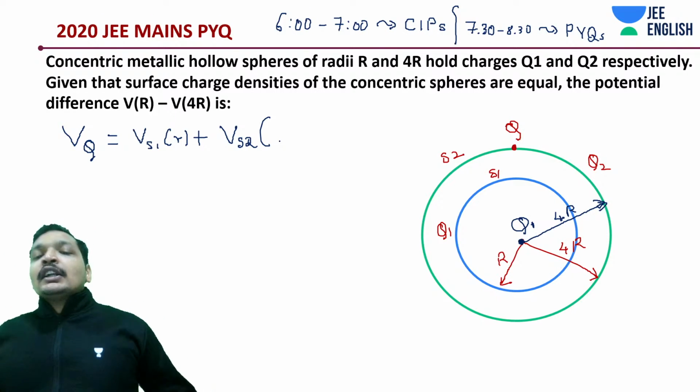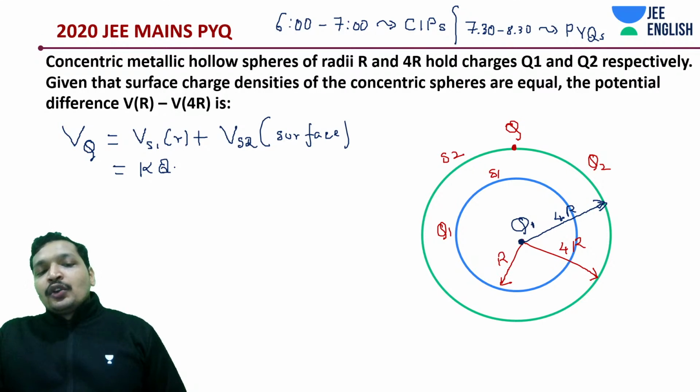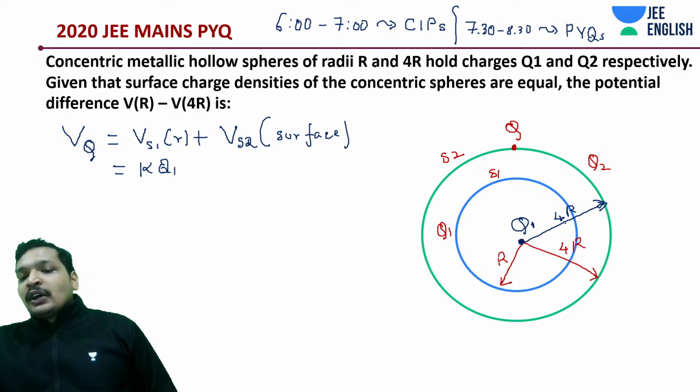So due to shell 2, what is it again? Surface. So this is going to be KQ1 over R. The distance r is how much? Small r is 4r.